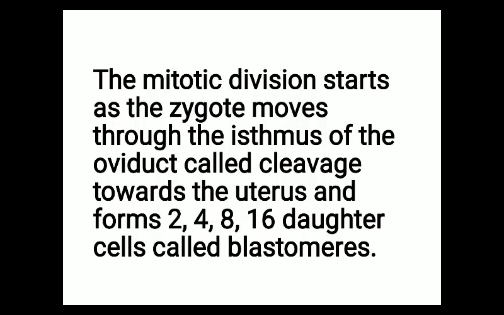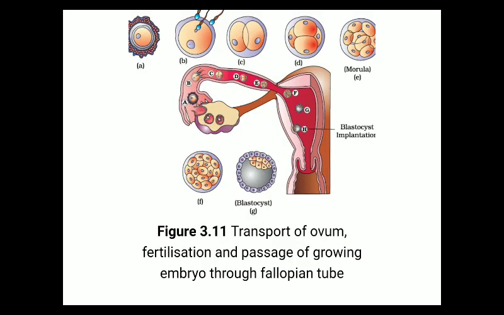The mitotic division, called cleavage, starts as the zygote moves through the isthmus of the oviduct towards the uterus, and forms 2 cell, 4 cell, 8 cell, 16 cell daughter cells called blastomeres. So after the process of fertilization, the 2 cell, 4 cell, 8 cell, 16 cell structure will form. So this structure is the morula, this structure is the blastula.